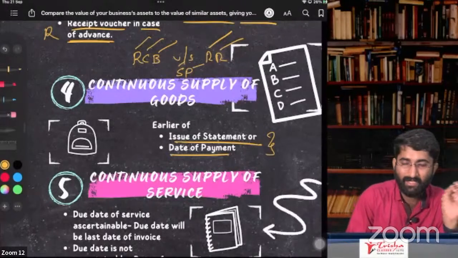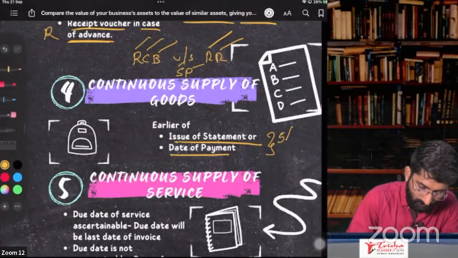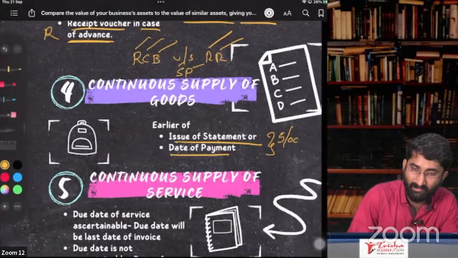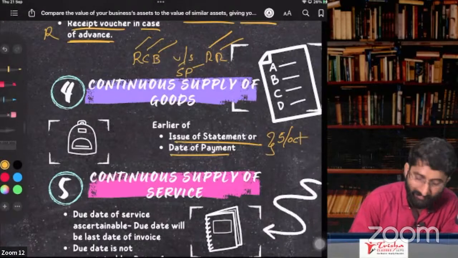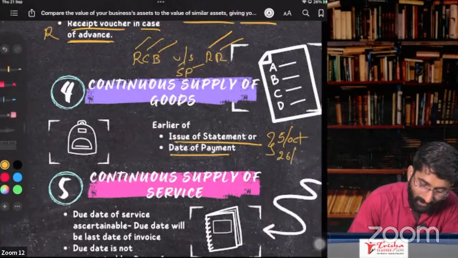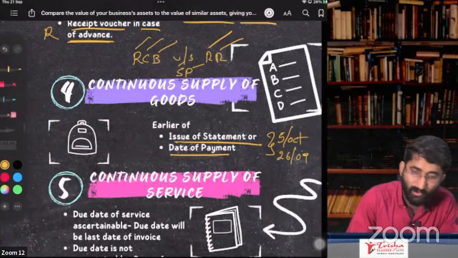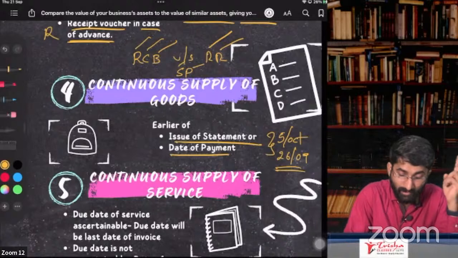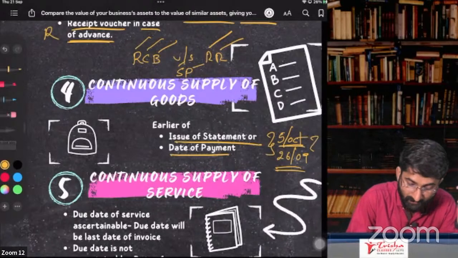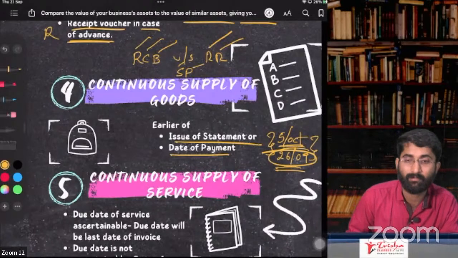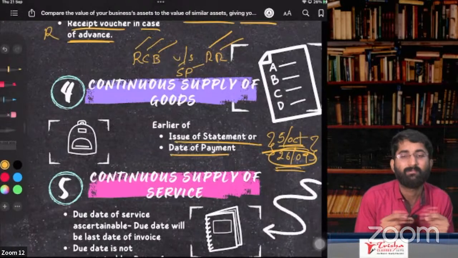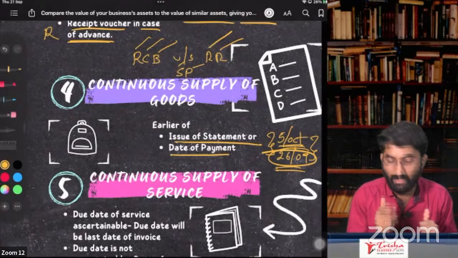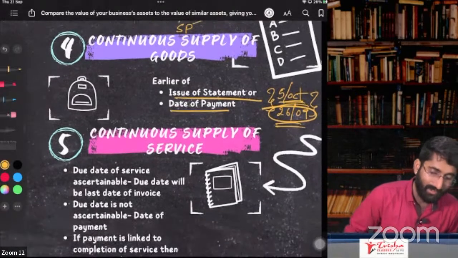So you are getting the statement on 5th of October for September month, but you have paid on 26th of September. Whichever is earlier, 26th of September, that is earlier. Getting this? That is in case of continuous supply of the goods.